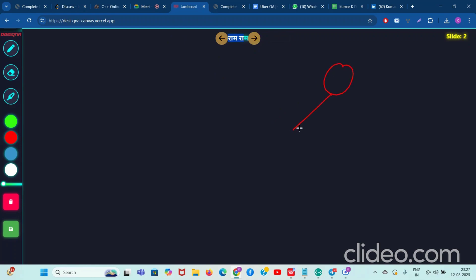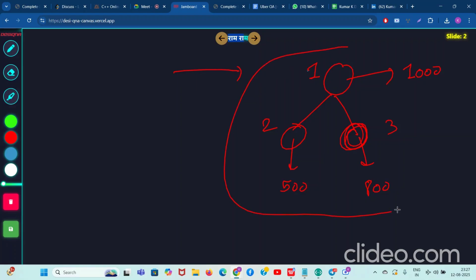So this is the tree given to you. Node 1, node 2, node 3. This value is 500, this is 800 and this is 1000. So guys, this is rooted at node 1. We have to select some nodes in it. What will be the best option?